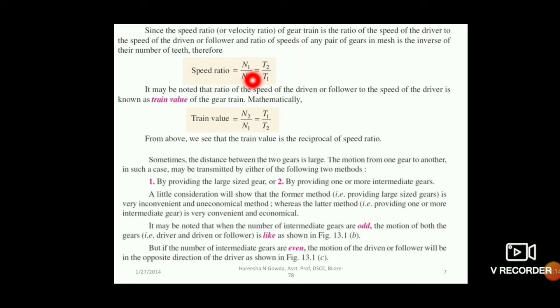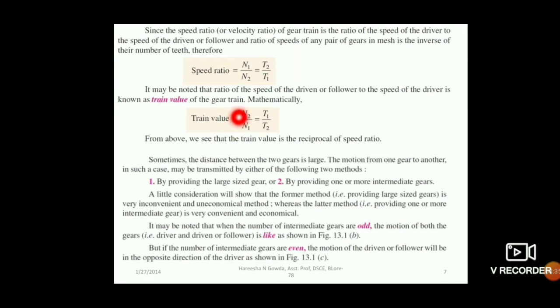Speed and teeth will always be inversely proportional. So N1 by N2 will always equal T2 by T1. So speed ratio is nothing but the ratio of the speed of the driver gear to the driven gear. And what about train value? Train value is the reciprocal of that.